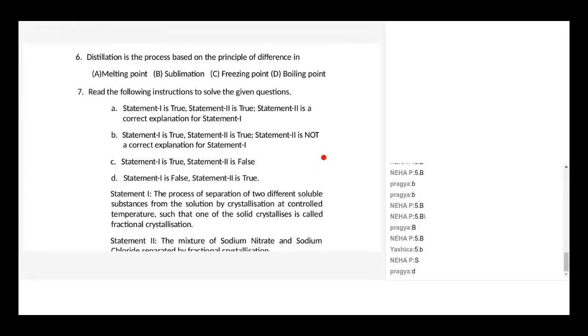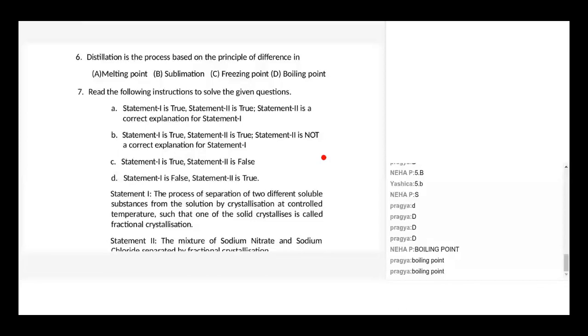Distillation is the process based on the principle of difference in melting point, sublimation, freezing point, boiling point. It's boiling point. Yes, it's boiling point. It is based upon the components having different boiling points. When the sample is continuously heated and a component attains its boiling point, that component will come out first from the distillation column. Understood? So it is completely based on boiling point.